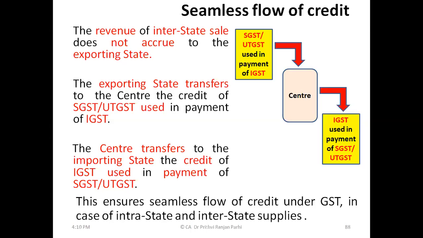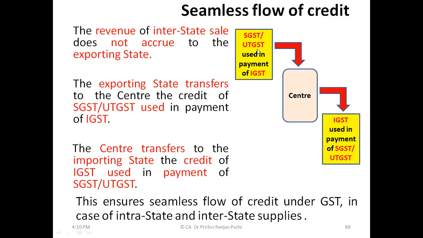When you're talking about IGST liability, it should go to the center. And from center, it should go to the importing state because it is about interstate transaction. That revenue should not go to the state under this mechanism. So what happens? If some SGST and UTGST is used for payment of IGST, that state should pay that much money to the center.